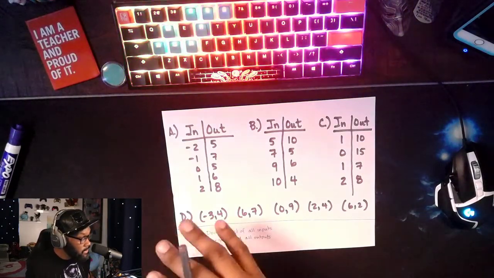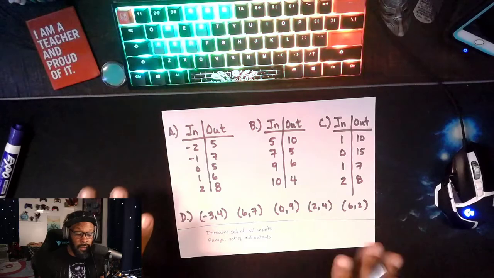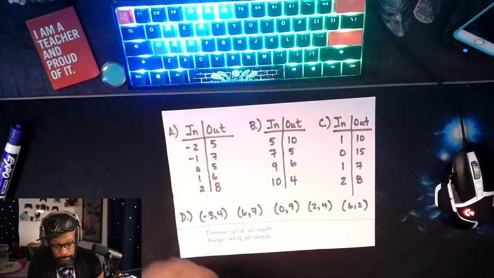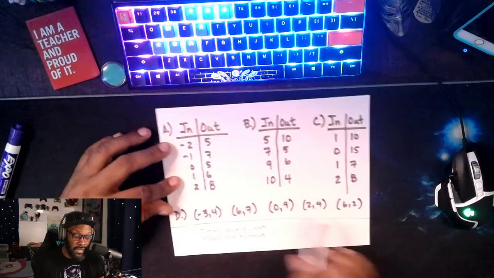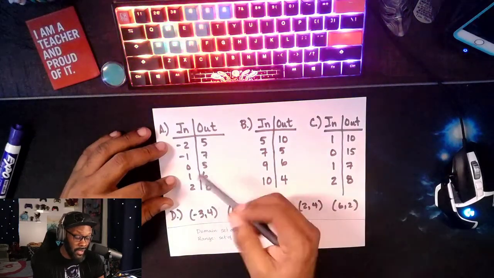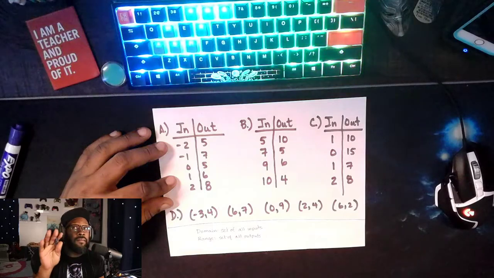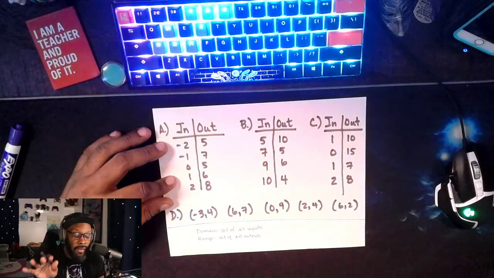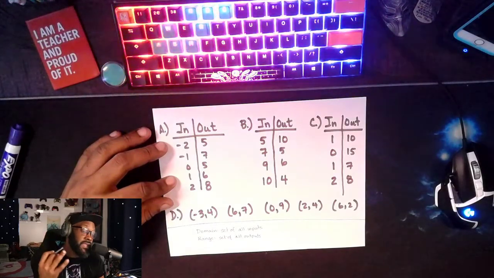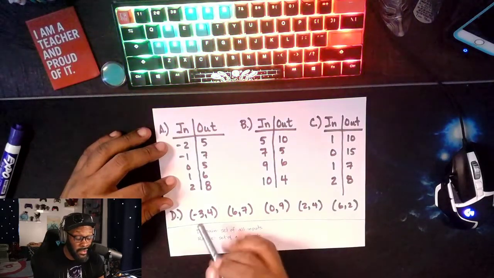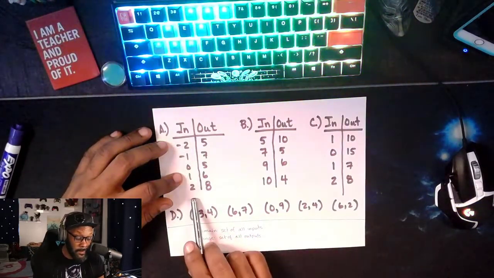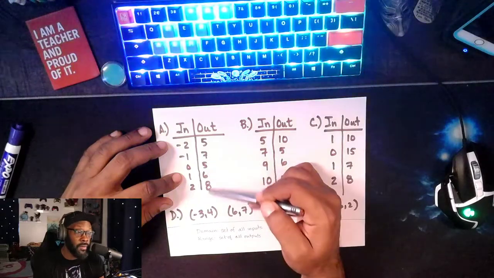So let's take a look at some variants here on inputs and outputs, domain and range. If we look at A, B, C, D here, let's start with A. We see all of our inputs here, and there is some function, some equation that we haven't talked about, but we don't need to. Let's just concentrate on this idea of functions. If I look at all my inputs, do they all have different outputs?